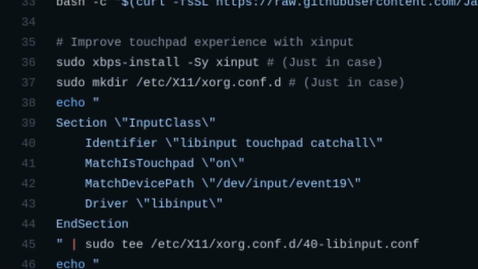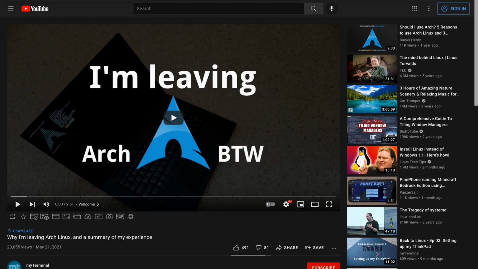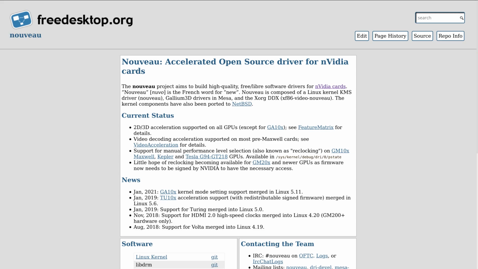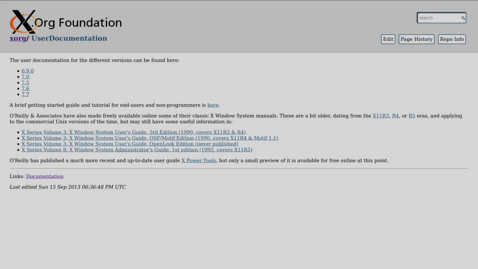So that should have taken care of everything, right? Sadly, it didn't, and I got stuck with the same thing as I did for Arch. Xorg worked great with the open source driver Nouveau, which is pretty unusable for my use case, but as soon as I installed the closed source proprietary driver, it kept crashing with no way to recover the session even through the other TTYs. Xorg configuration being as complicated as it is, I even tried to create a configuration file for my machine by referring several examples online, and none of them worked, not that I expected it to.